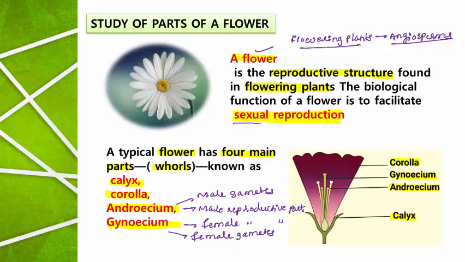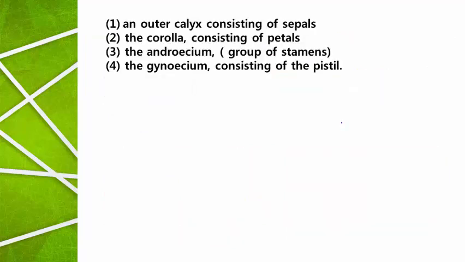When gametes are produced as well as they are fusing with each other, the reproduction is called sexual reproduction. In the flower, androecium represents the male reproductive part and gynoecium represents the female reproductive part. So both of them are very important for sexual reproduction. Then moving to the four parts.